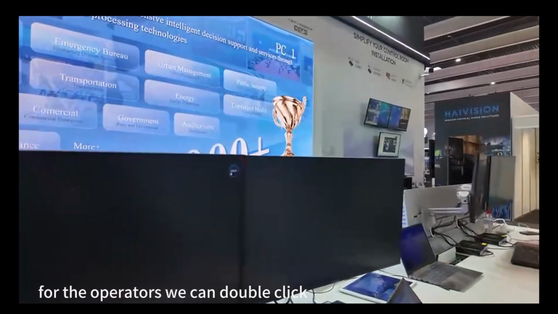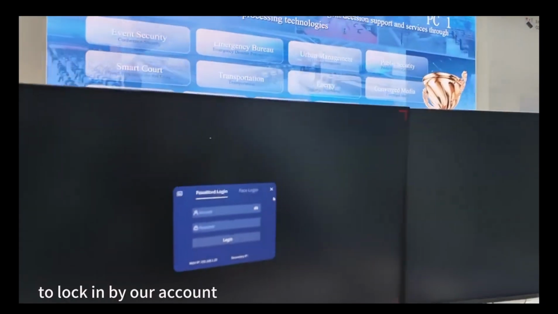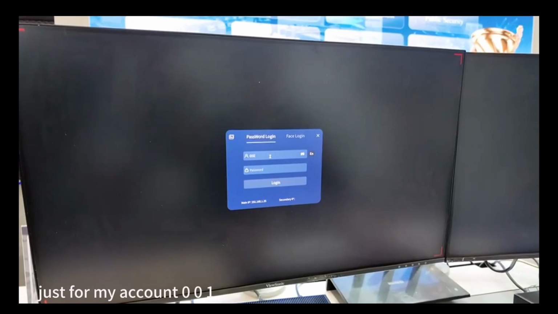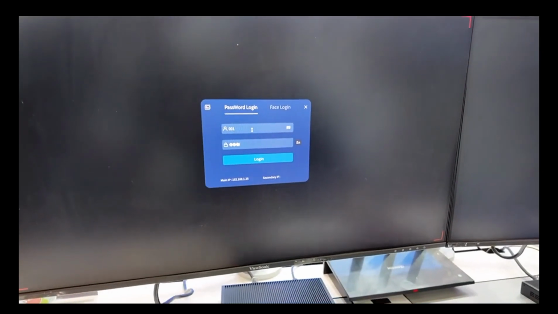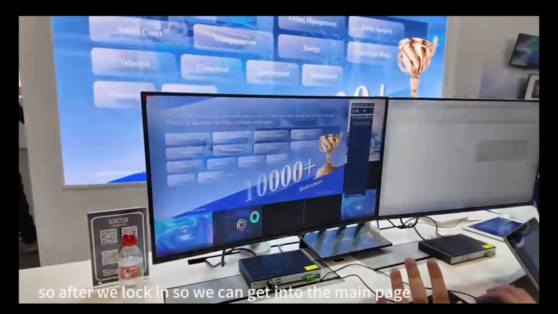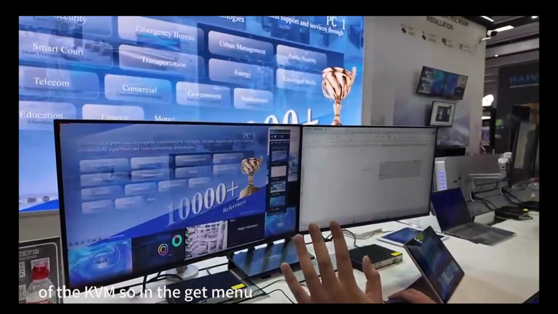So for the operators, we can double click to log in with our account. Search for my account 001. So after we log in, we can get into the main page of the KVM.